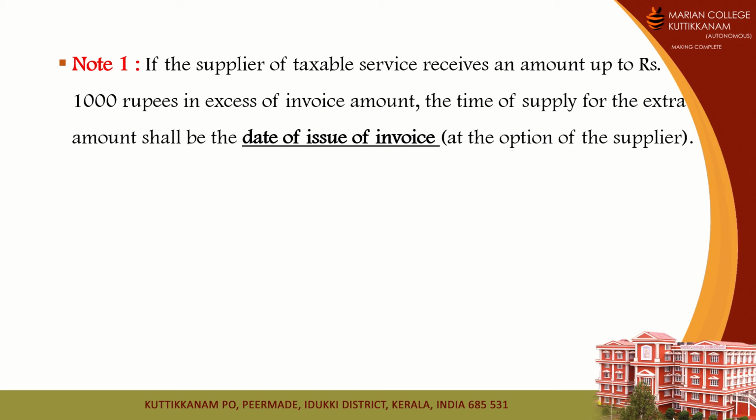If the supplier of taxable service receives an amount up to rupees 1000 in excess of the invoice amount, so the invoice has a particular amount and he received an amount which is up to 1000 rupees in excess of that amount in the invoice, then the time of supply in case of that extra amount will be the date of issue of invoice, and that too at the option of the supplier. The supplier should decide that.